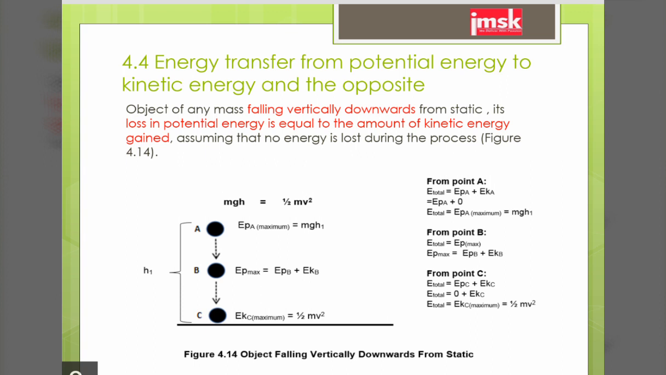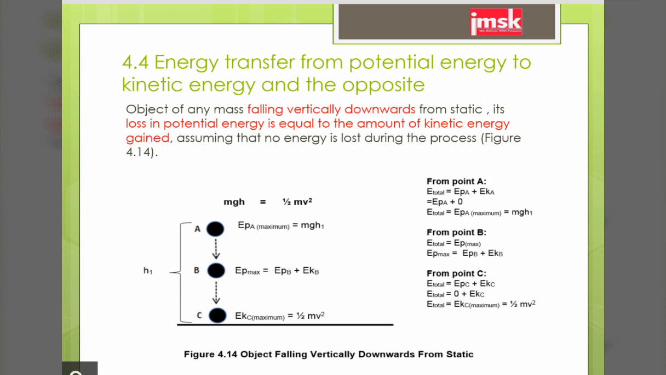The figure below shows an object falling vertically downward from rest. Its loss in potential energy is equal to the amount of kinetic energy gained, assuming that no energy is lost during the process. So from point A, the total energy is equal to the combination of potential energy and kinetic energy. At point C, the total energy is the combination of potential energy at point C with kinetic energy at point C.